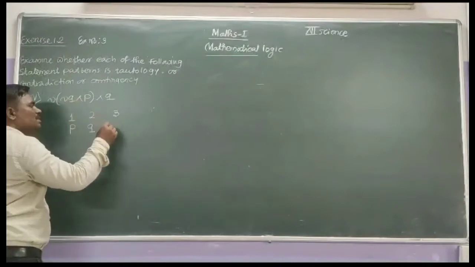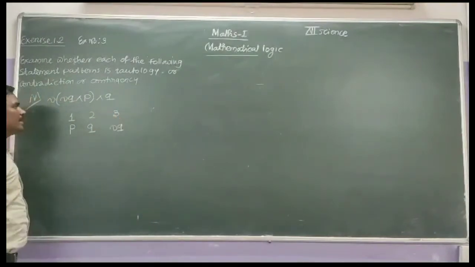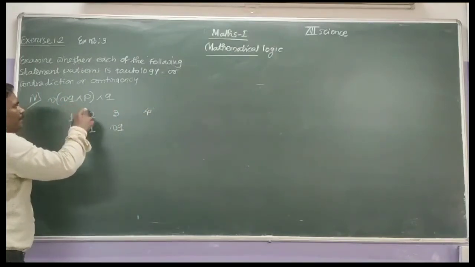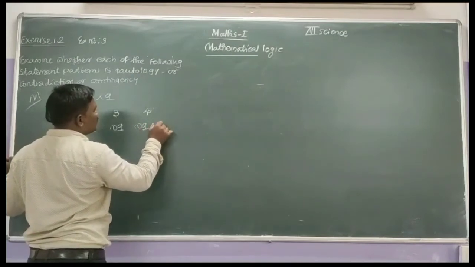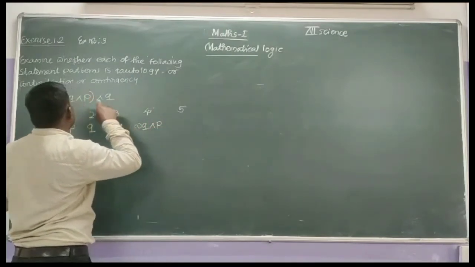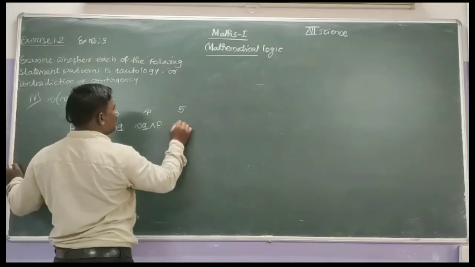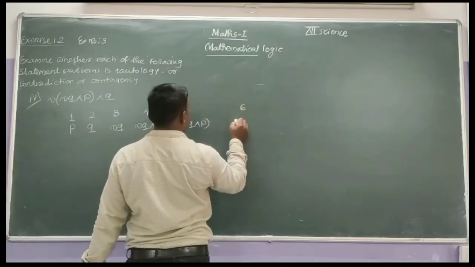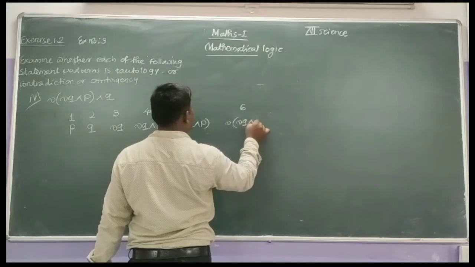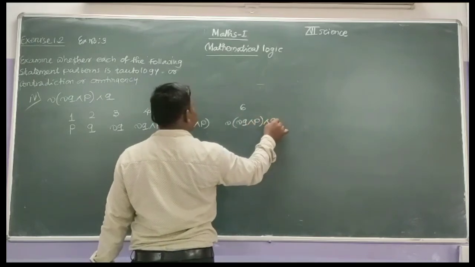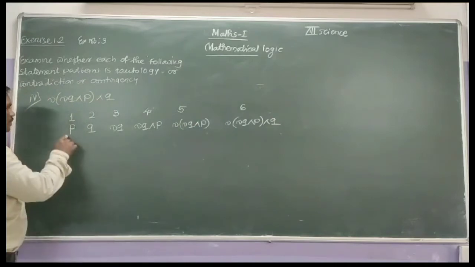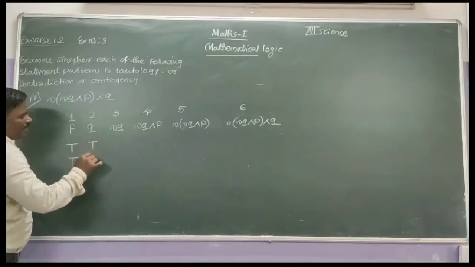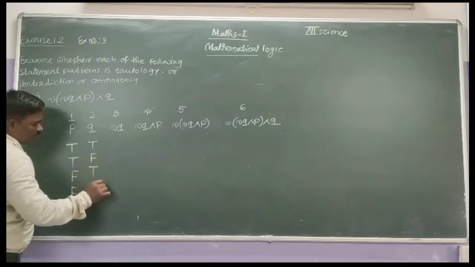That means we can first find the negation. Then in the fourth column we find negation Q conjunction P. Fifth, take its negation, that is the negation of negation Q conjunction P. And in the last, sixth column, negation of negation Q conjunction P, conjunction with Q. Therefore, the entries of P are true, true, false, false. Entries of Q are true, false, true, false.